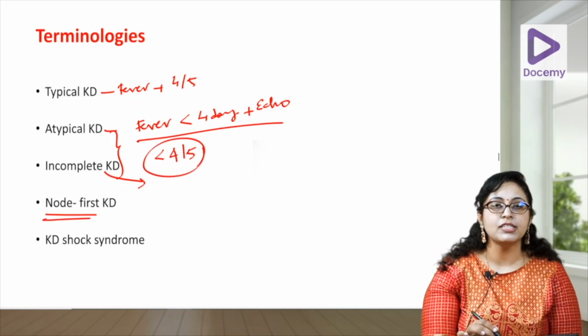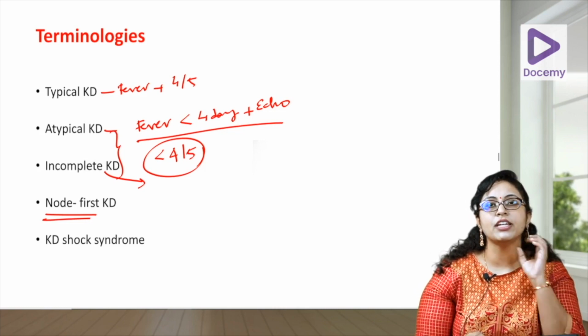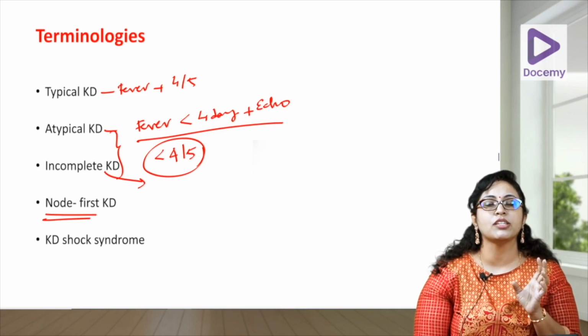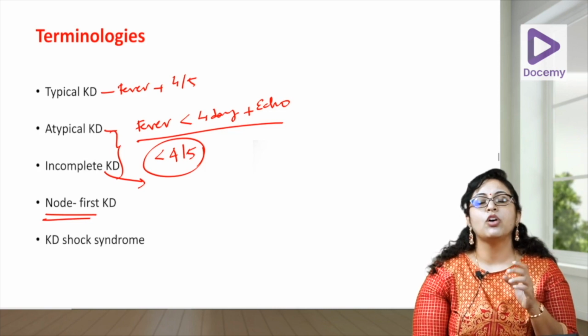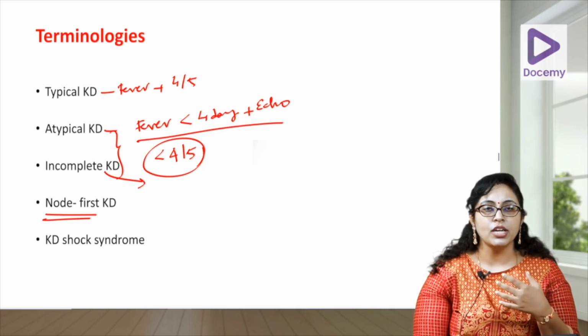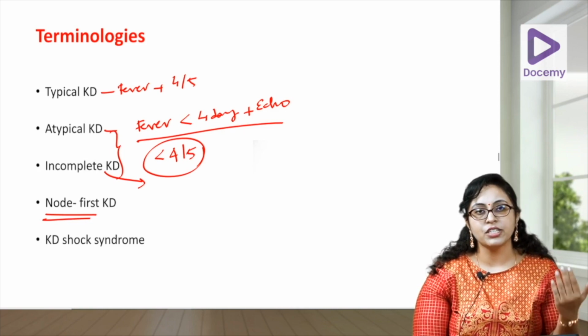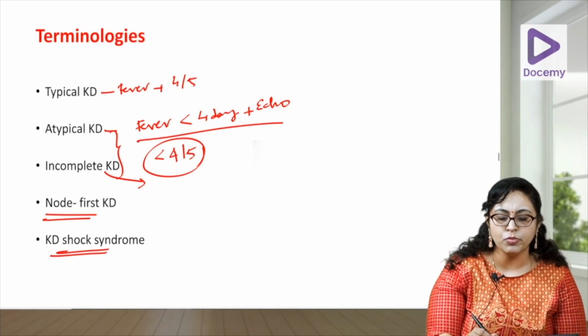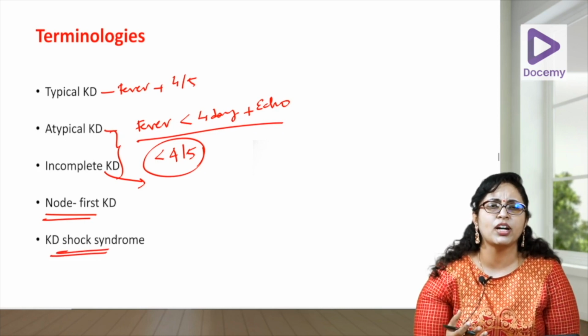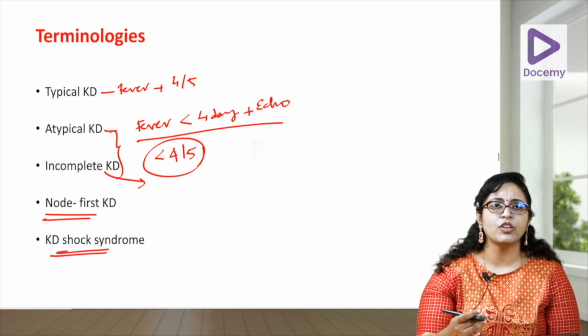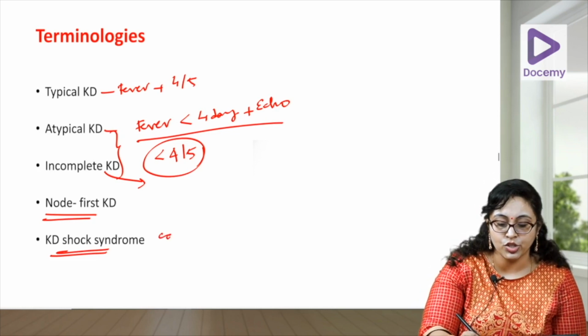Node first KD means the child presents only with fever and a single lymph node. So you can diagnose it as a suppurative lymphadenitis sometimes, or you may diagnose it as TB. Okay, so that is node first KD. Other features will come later. And KD shock syndrome is where there is severe myocarditis, that the patient will go in for a cardiogenic shock.